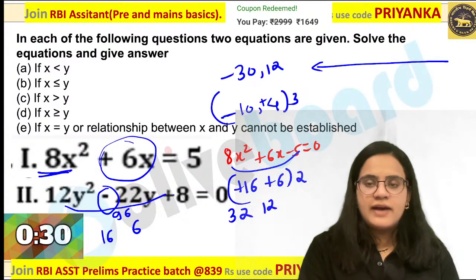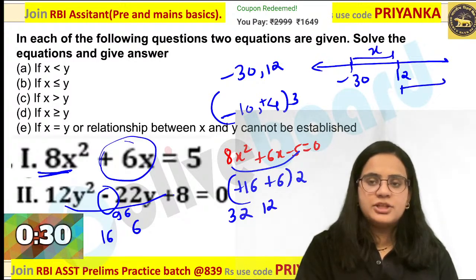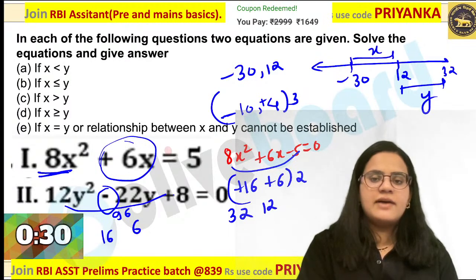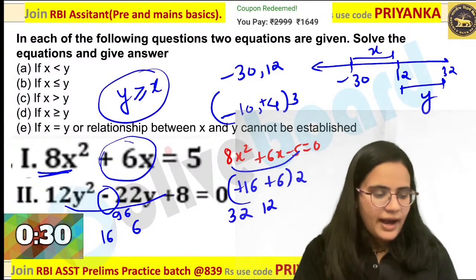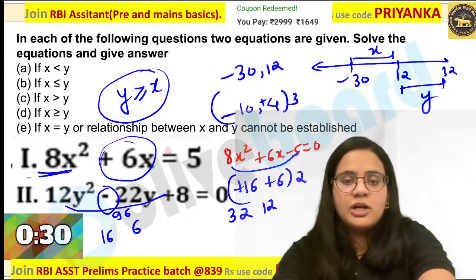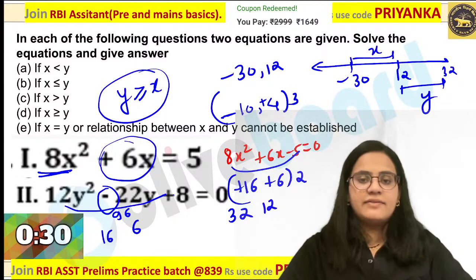So if you are checking your value over here, this is minus 30 positive 12, that is the x value. What about the y value? Positive 12 and 32, that is the y value. So I can say y is greater than or equal to x. Y greater than or equal to x would be the perfect answer over here. Very good guys, those who had given the answer.